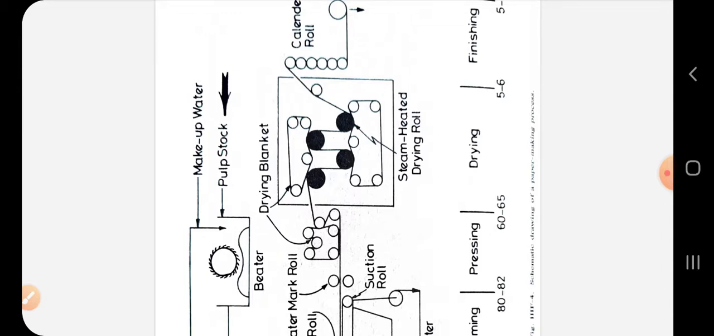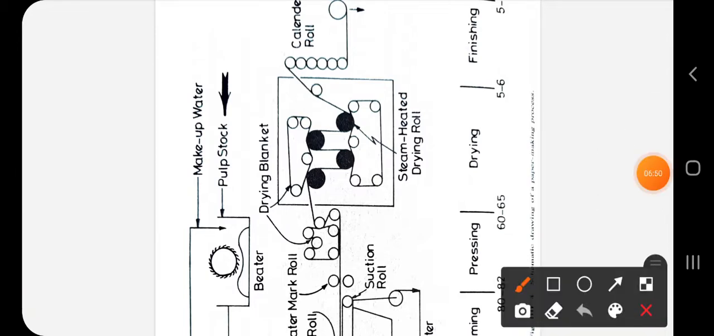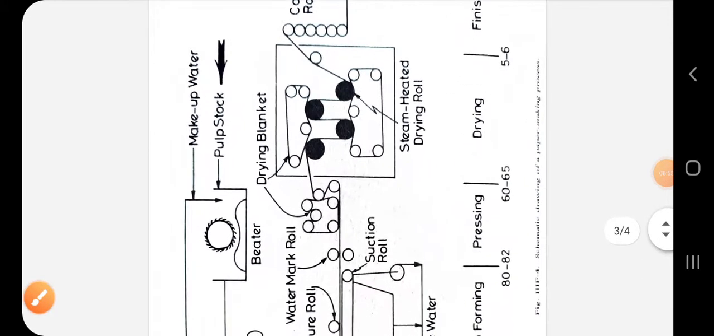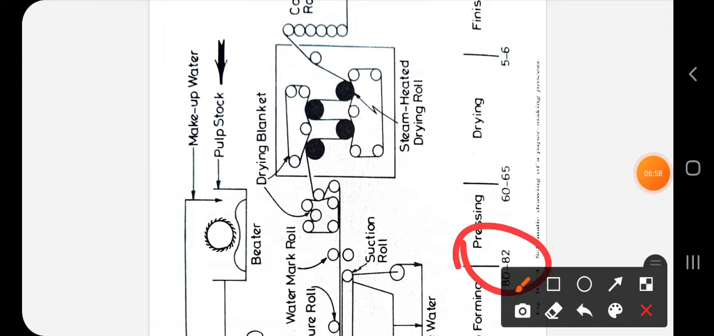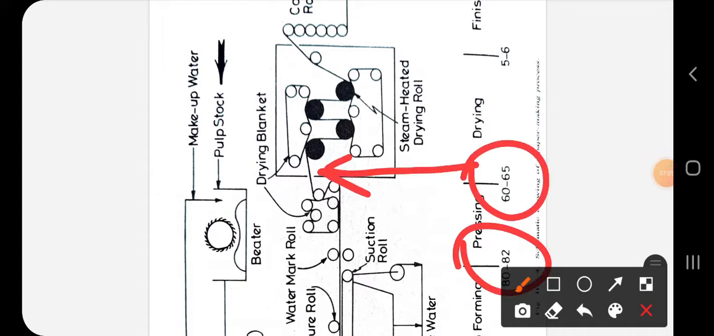So from 99.5% water, now the water content has decreased to 80%, and it is fed into this drying roll via felt roll, where water is removed by applying little pressure, and further the water content is decreased from 80 to 60 to 65%. Here we can see after pressing the water content is 80 to 82%, and it is decreasing after this step to 60 to 65%.